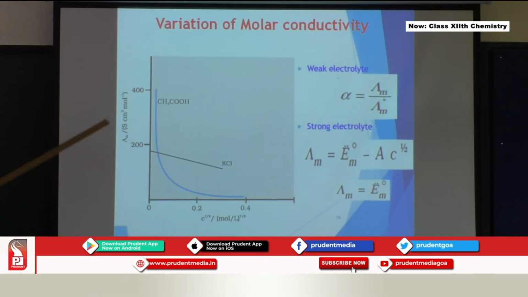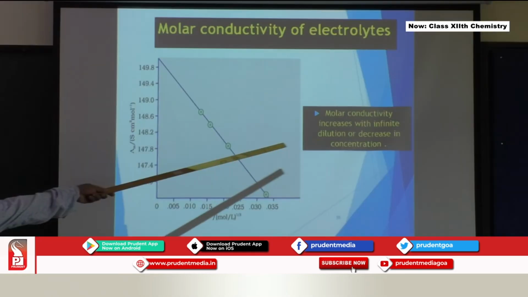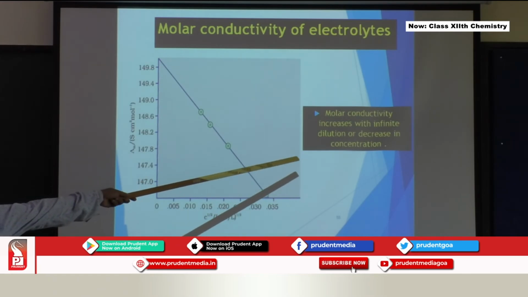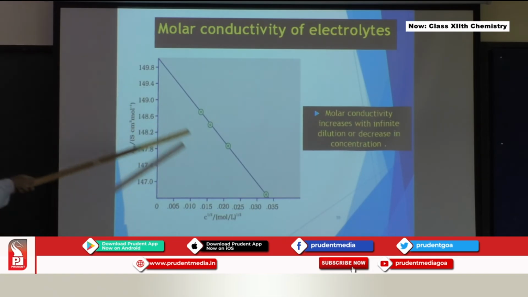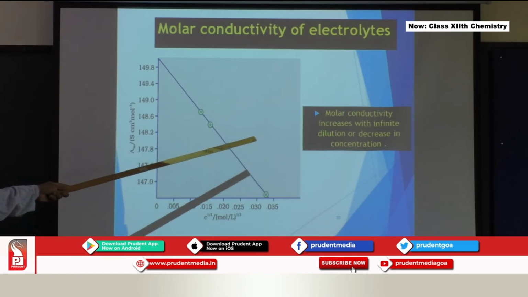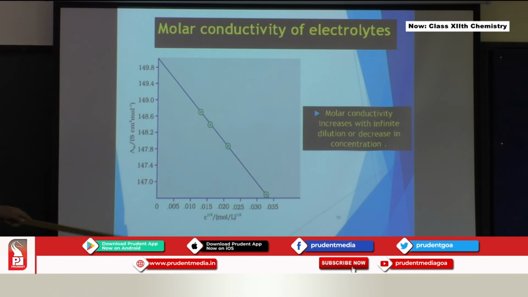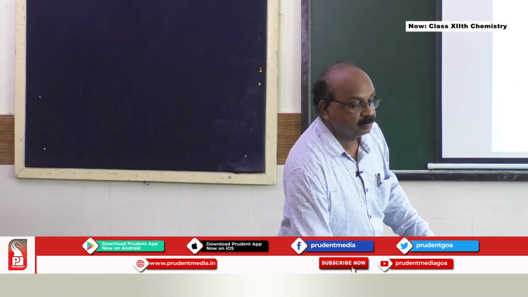Same example with respect to a graph, variation of molar conductivity of both a weak electrolyte and a strong electrolyte is shown there. Molar conductivity of electrolytes, one more example, one more graph. Molar conductivity increases with infinite dilution or decrease in concentration. You can see here, high at higher concentration, keeps on decreasing like this. So molar conductivity increases with infinite dilution or decrease in concentration. Decrease the concentration, you will have high molar conductivity.